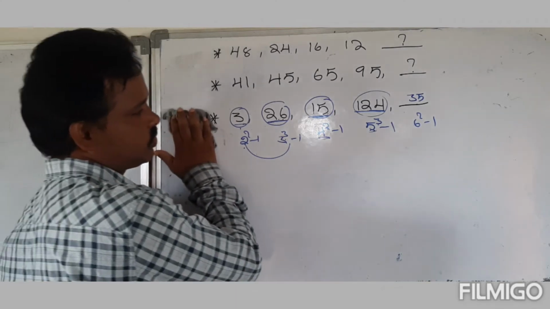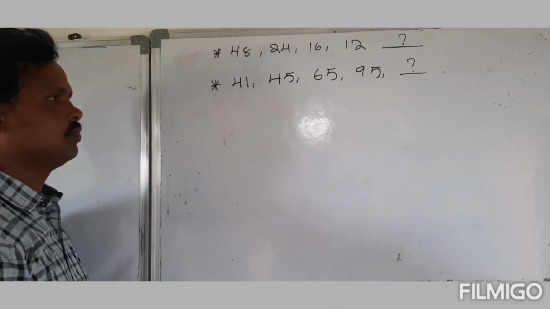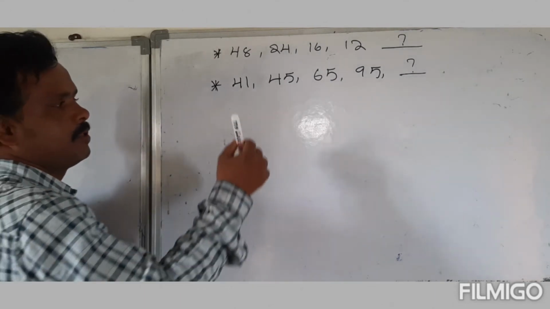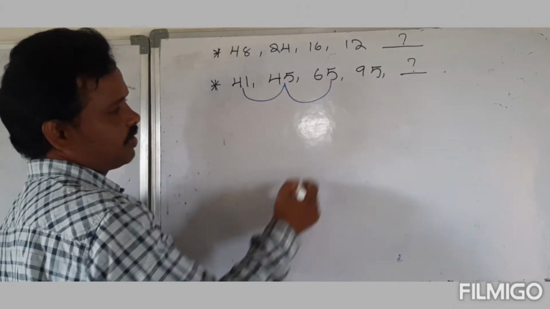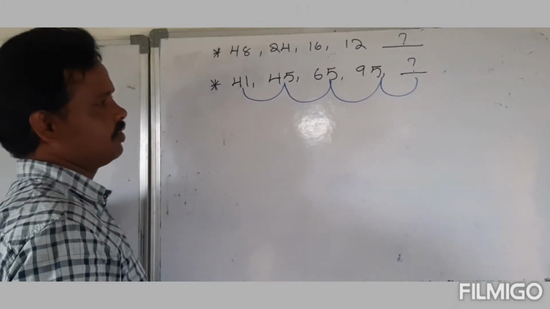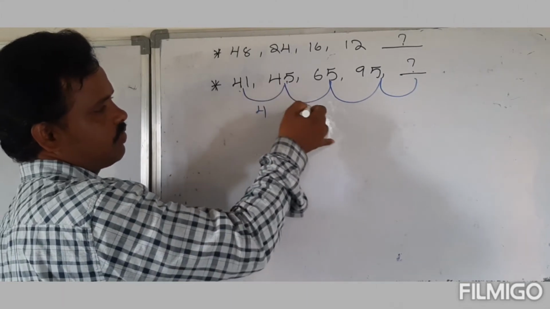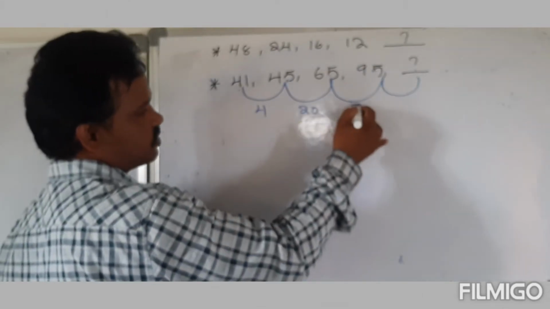Observe here. Next question. Very simple question. Just observe here. 41 became 45. 45 became 65. 65 became 95. 95 became something. It means the difference from here to here is 4. 45 to 65 is 20. 65 to 95 is 30.